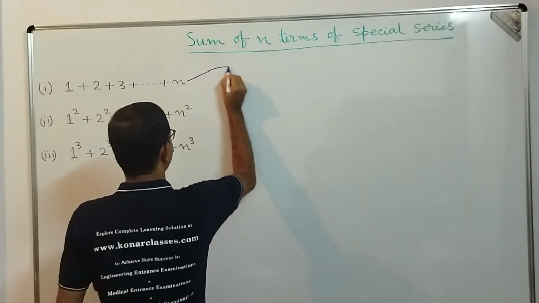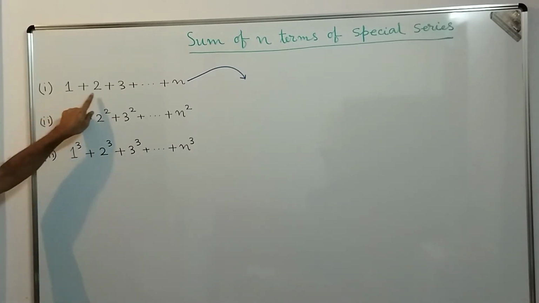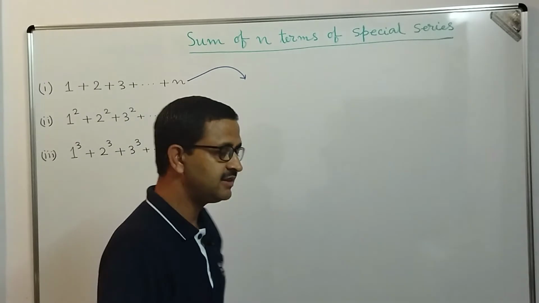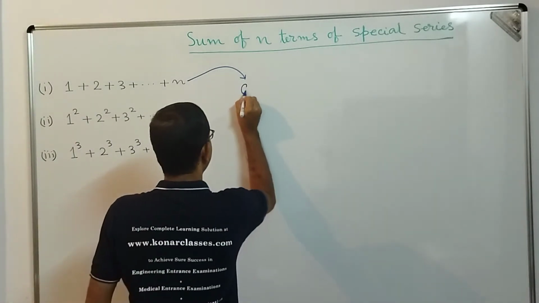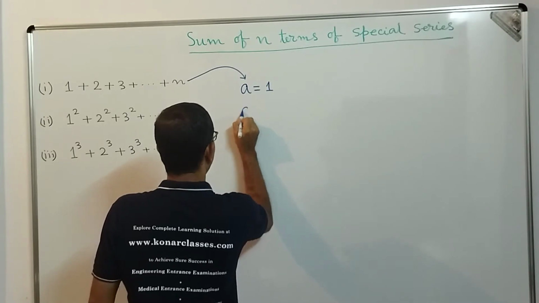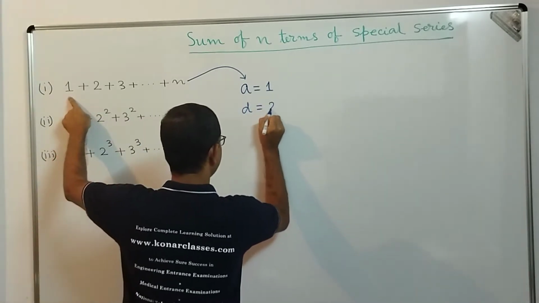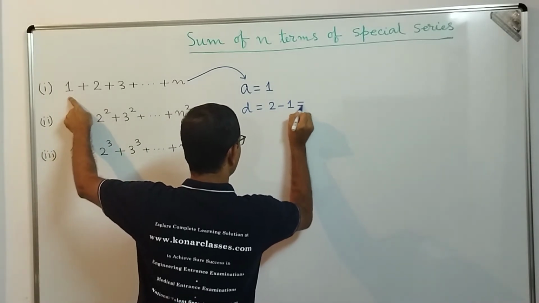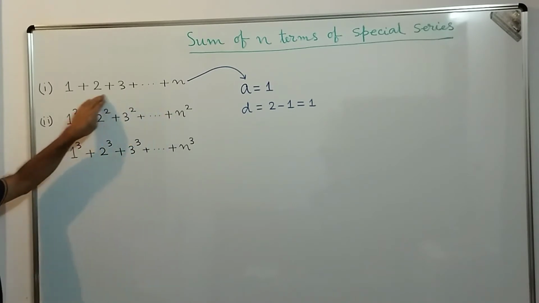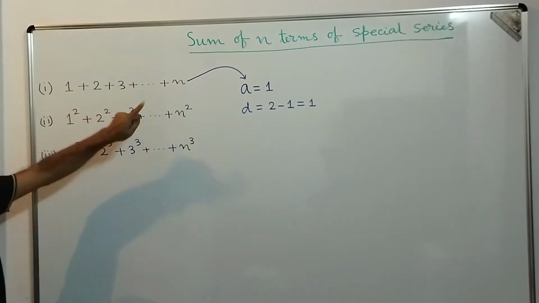The first one: 1 plus 2 plus 3 up to n is in arithmetic progression, with first term a, which is 1, and common difference d, which is 2 minus 1, that is equal to 1. Correct? Because we see this is in arithmetic progression with common difference 1. 2 minus 1 is 1, 3 minus 2 is 1, and so on.